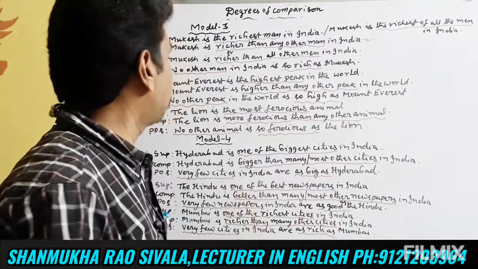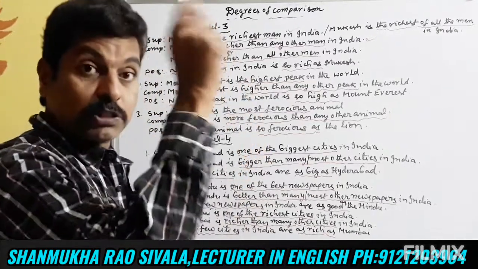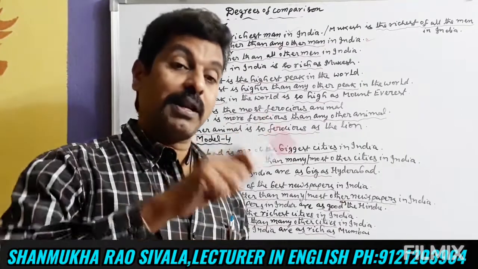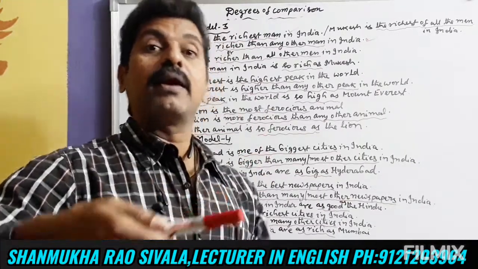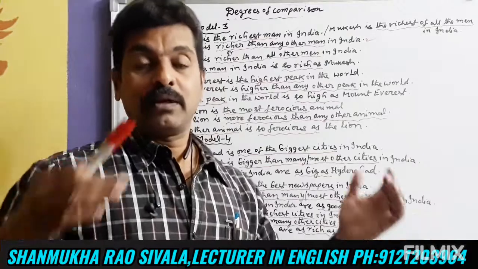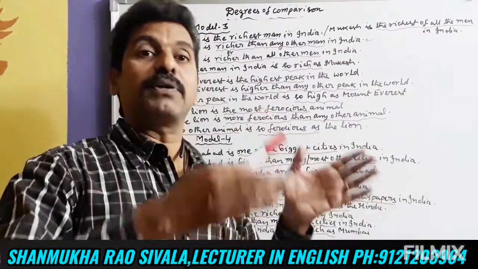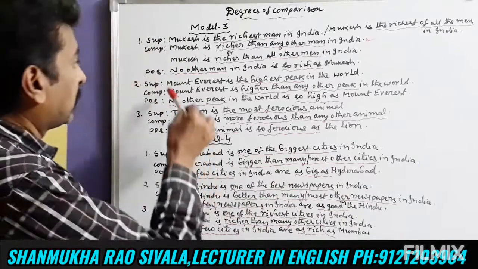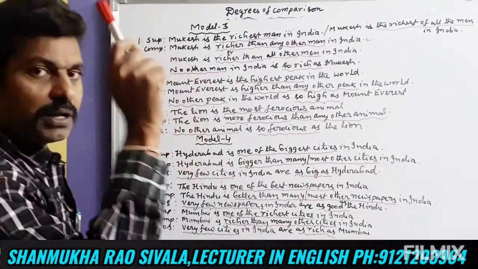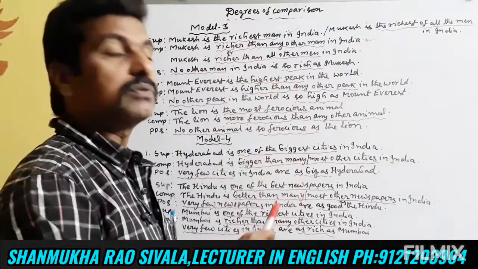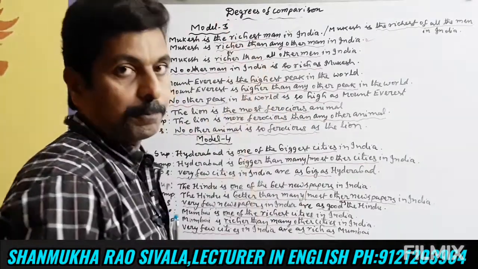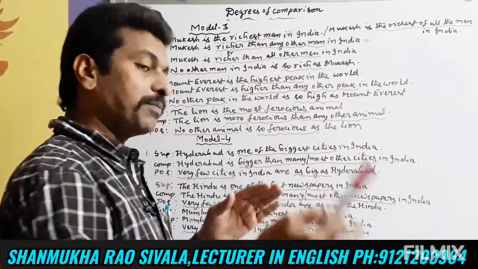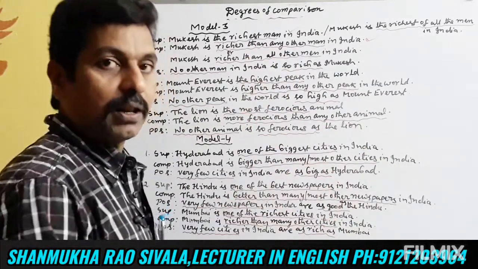Okay, understood, friends? The lion is the most ferocious animal. The lion is more ferocious than any other animal. No other animal is as ferocious or so ferocious as the lion. So this is how, when there is only one, we use this model, the third model. I hope you understood this model, friends. Now let us proceed to the fourth model.